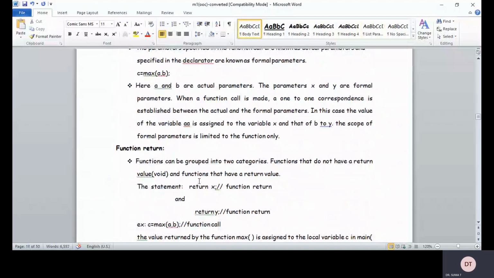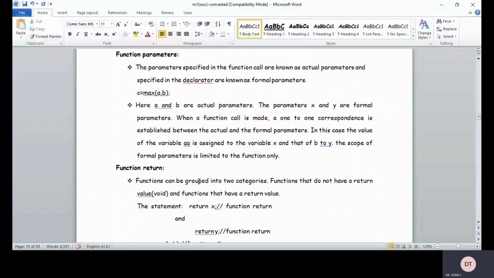Where a return statement does not exist, at that time we can give the return type as void. Then functions can be grouped into two categories: the functions that do not have a return value, specified by void, and functions that have a return value, specified with a return statement, return x, function return, and return y, function return.